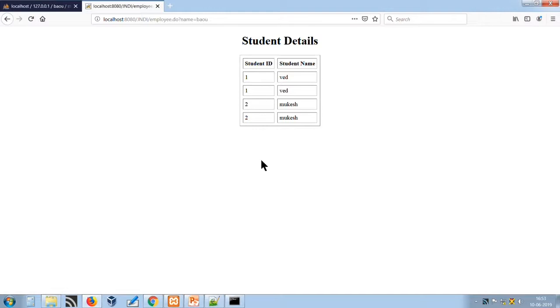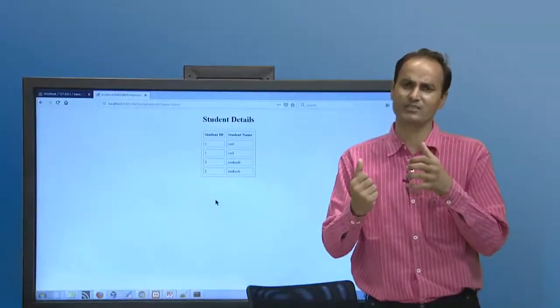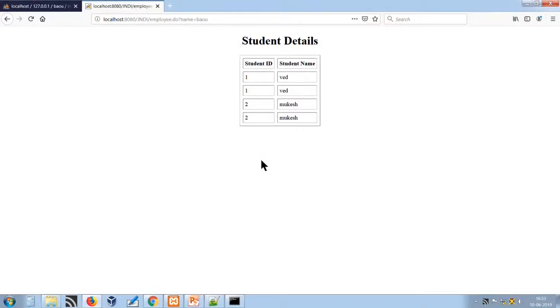JNDI provides us a wonderful functionality, a vendor-independent naming and directory service, through which we can use the API supported by JNDI and access the naming services, which bind objects irrespective of underlying vendors.